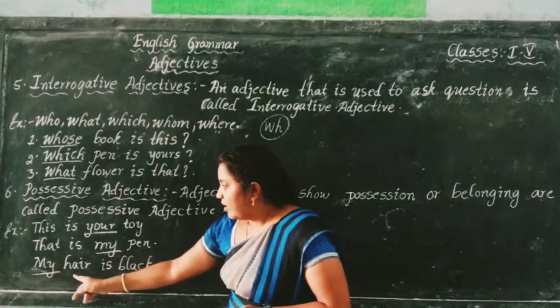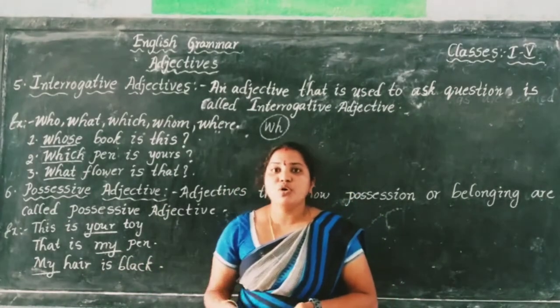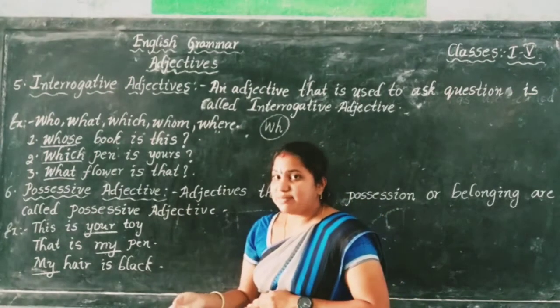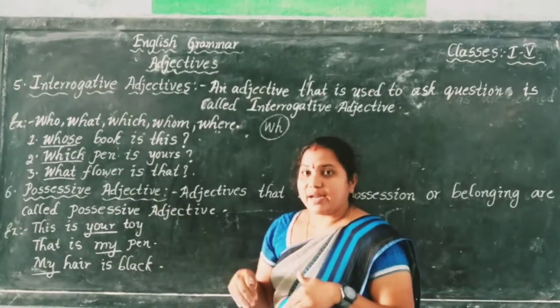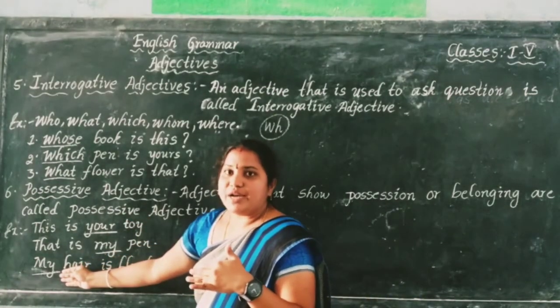And third, whose hair is black? My hair is black. Here it is showing possession. Whose hair? My hair. These all are possessive adjectives.